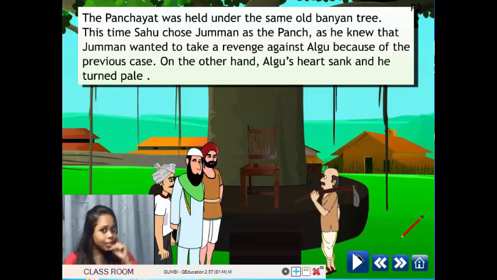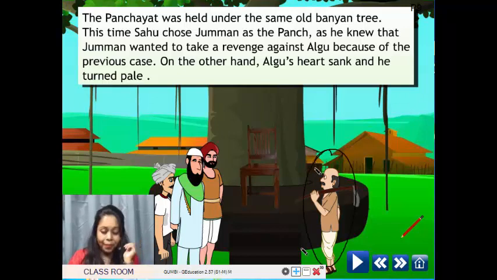You know why he turned pale? Yes, because last time he was the judge and he gave one judgment against Sahu, against Jumman, because he was wrong. So now this time his turn came. Now Jumman was selected as the judge. So he thought that might be this time he will cheat him. He will take revenge. That's what Algu thought.